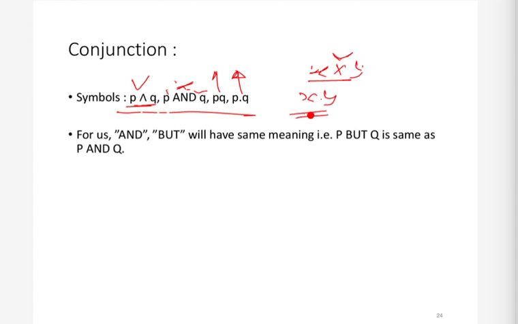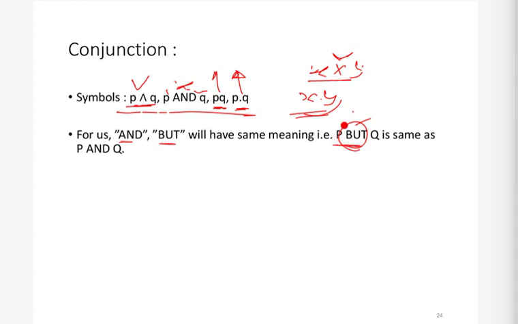And also, this "and" and "but" will have the same meaning. So basically, if I say p and q, and if I say p but q, both are the same. So if you see the word "but" in an English sentence, you can just replace it with this "and". They both have the same meaning for us.